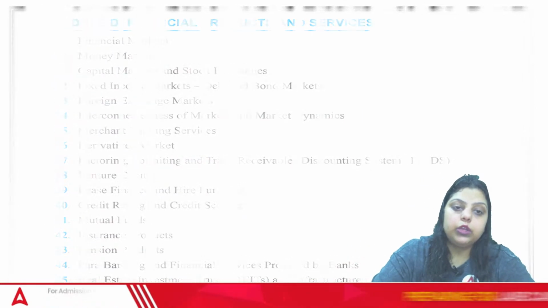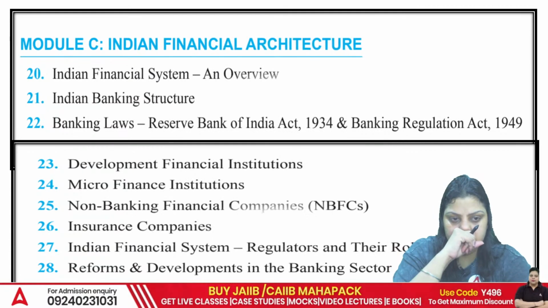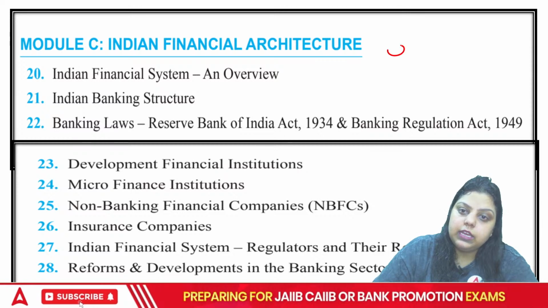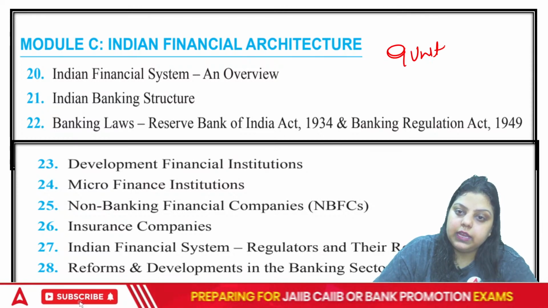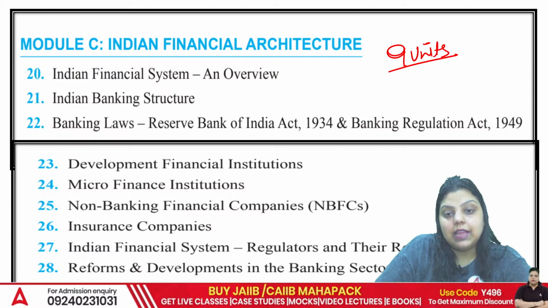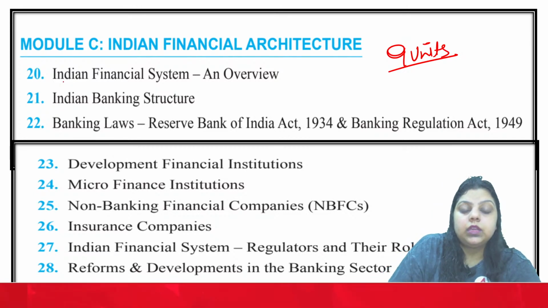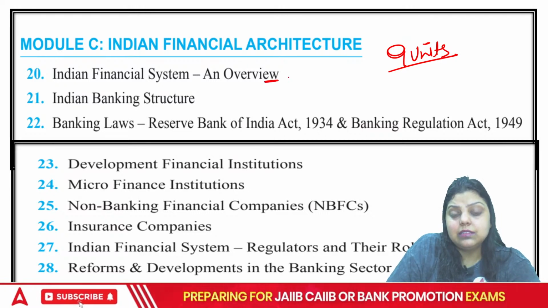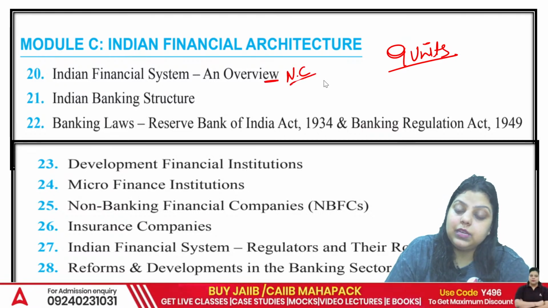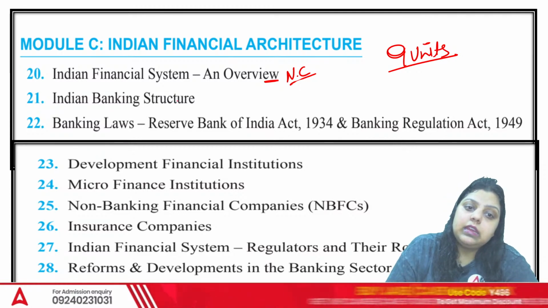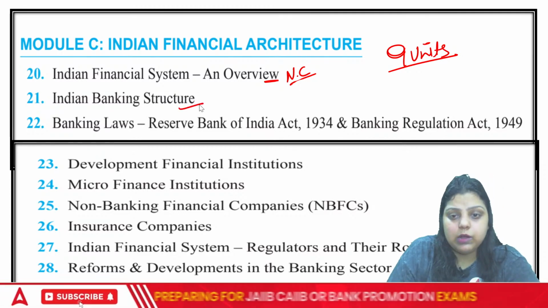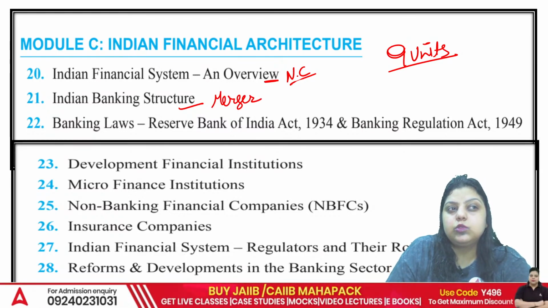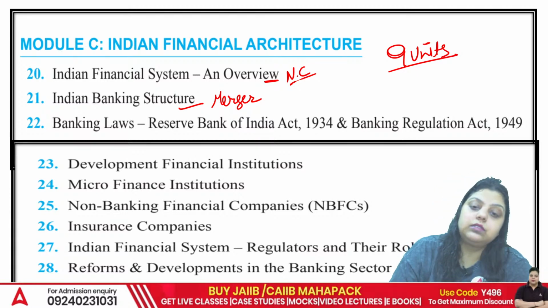Okay. In module C, if we talk about it, it covers a total of 9 units. And these 9 units cover your financial system overview. Out of this, they might ask Narsimhan Committee, very important, Narsimhan Committee 1 and 2. Indian banking structure, a 1 or 2 mark question might be there. They have asked a merger question in the last 2 times. They have asked about the merger of banks.